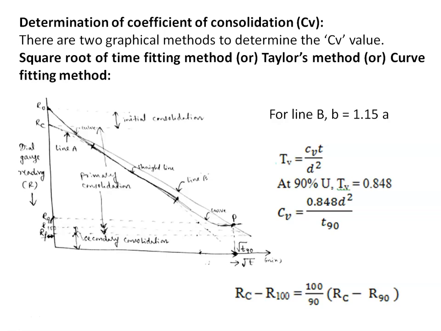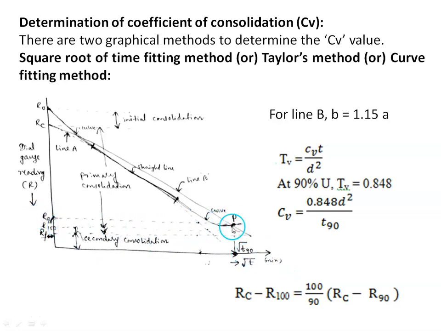Then if R100 is the dial gauge reading corresponding to 100% degree of consolidation, then by using interpolation we can calculate R100 from the known values of Rc and R90. Whatever the point we got, that is point P, we can find the dial gauge reading corresponding to 90% consolidation, which is represented as R90, and time as T90.